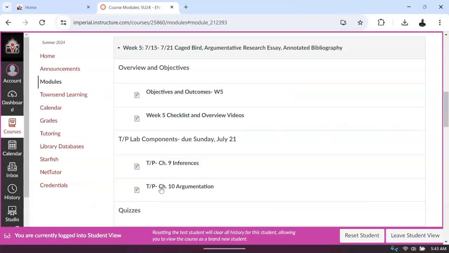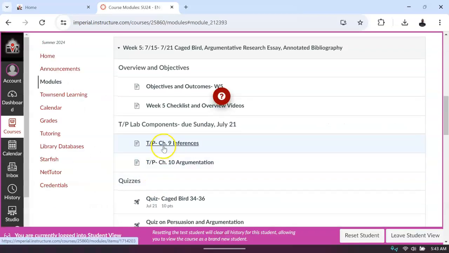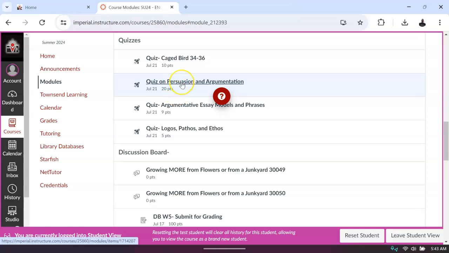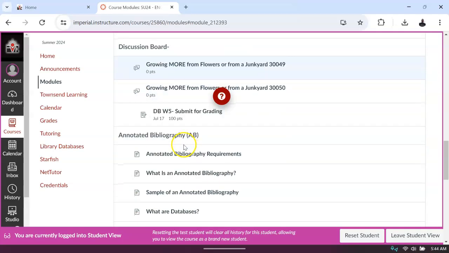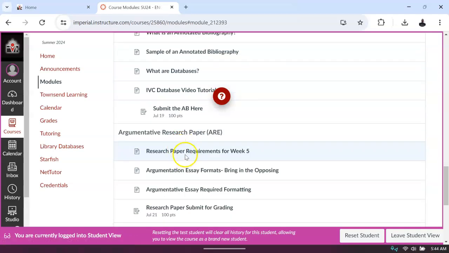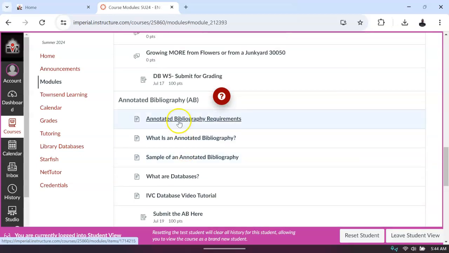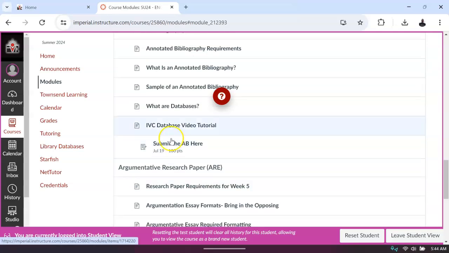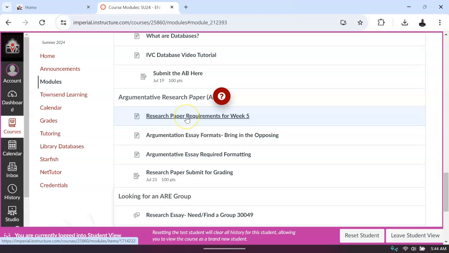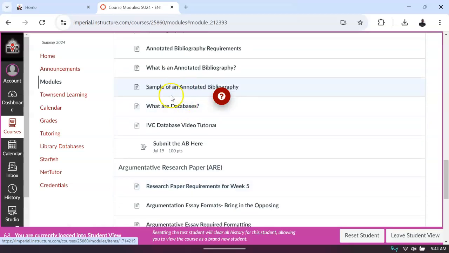So again, the first thing I would do is the quiz on persuasion and argumentation, the argumentative essay models and phrases, and then this will lead into the argumentation for your discussion board. Then I would watch the research requirements and then go to the annotated bibliography, because since the annotated bibliography is based on the research paper, what you're going to collect or what you're going to search for, then it would go in that way.